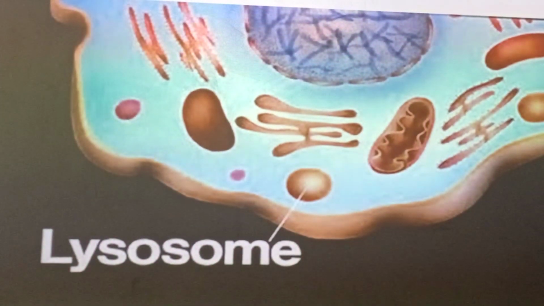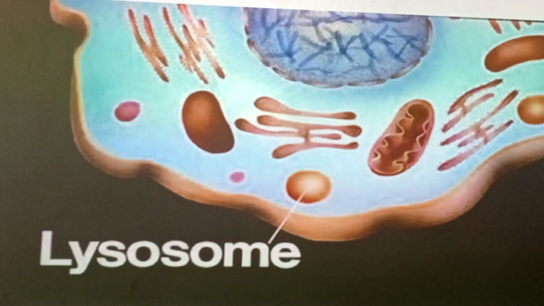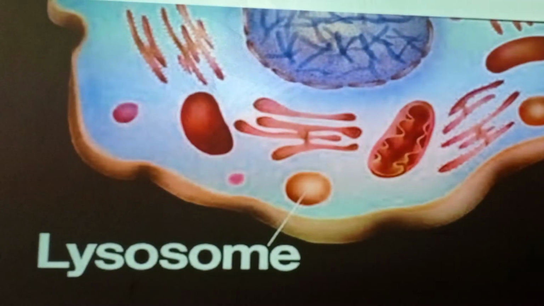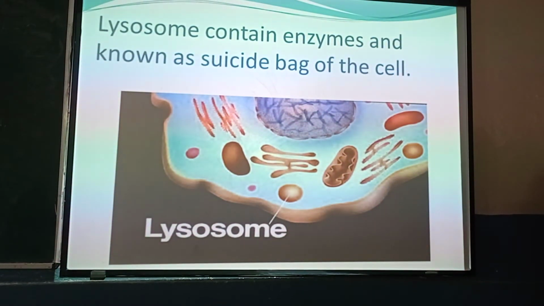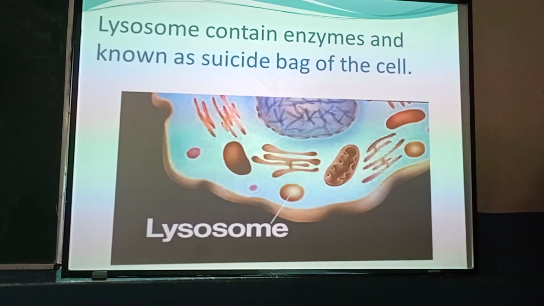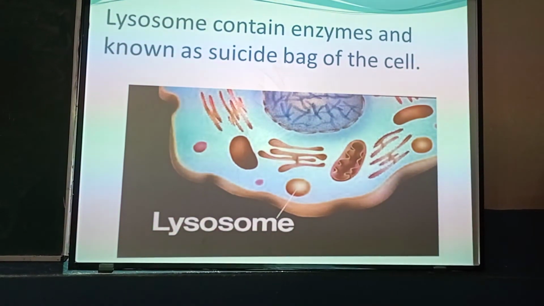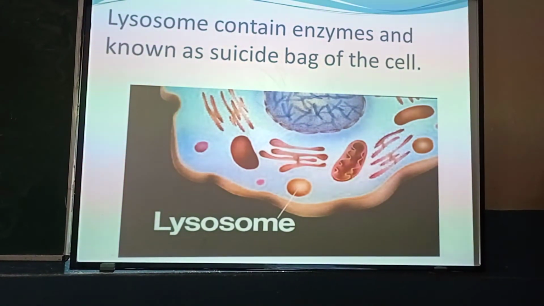They also have an outer membrane which is filled with digestive enzymes, and these can digest all types of organic matter if they burst.